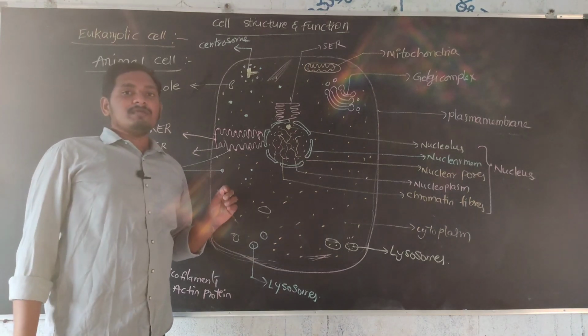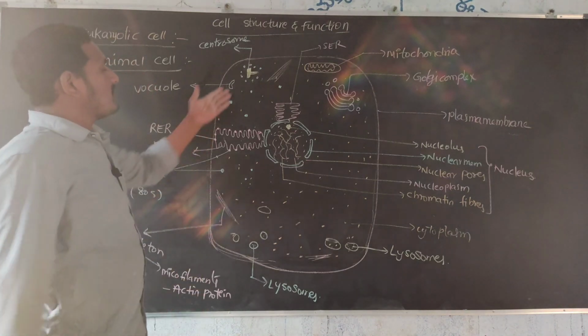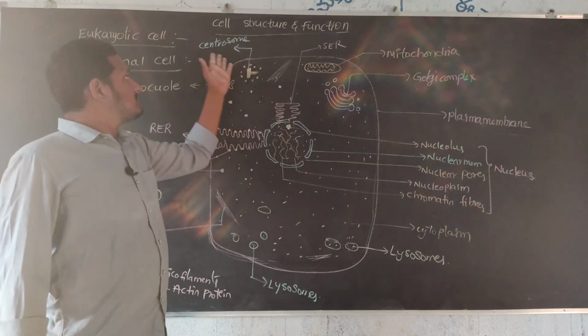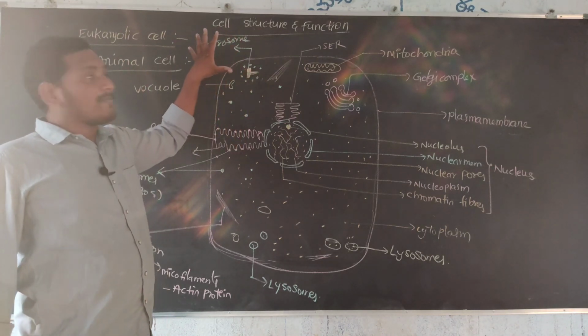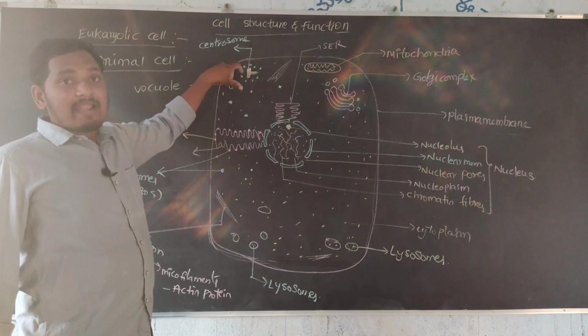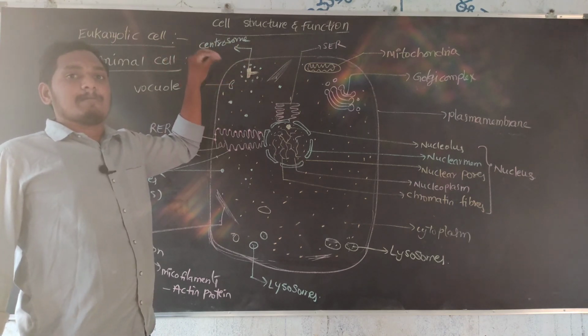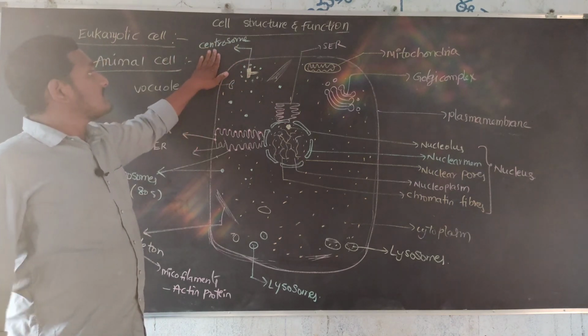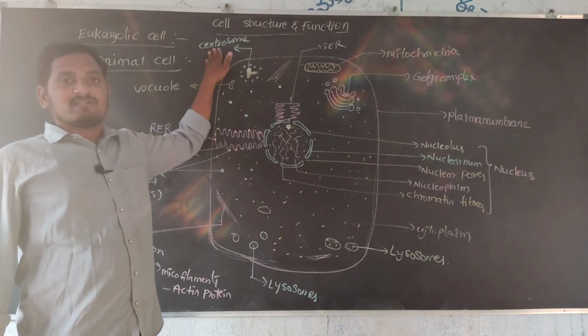The two centrioles are surrounded by nine tube-like structures, the pericentriolar fibers. The centrosome is mainly made up of two centrioles and nine pericentriolar fibers. It is a characteristic feature of the animal cell.